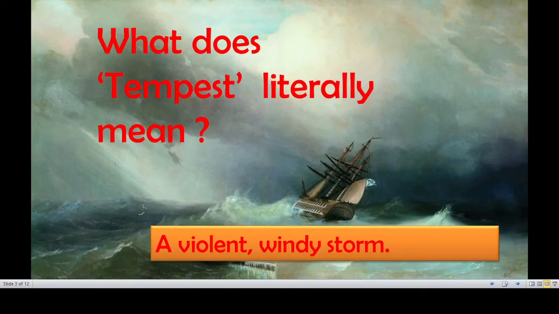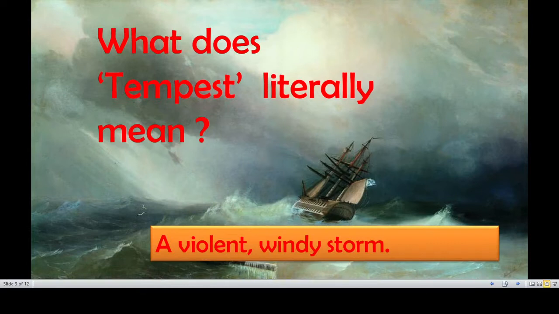Let us come to the lesson, the play, The Tempest. What does tempest actually mean? Tempest means a violent windy storm. Okay, you all know about a storm. A storm which we can see in the sea.